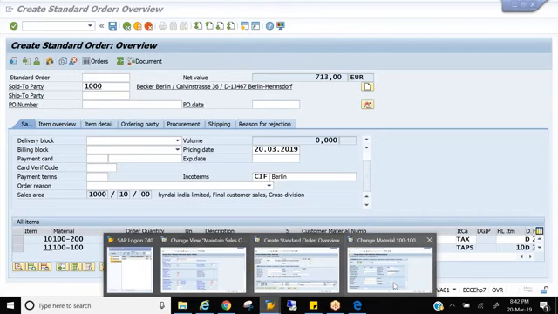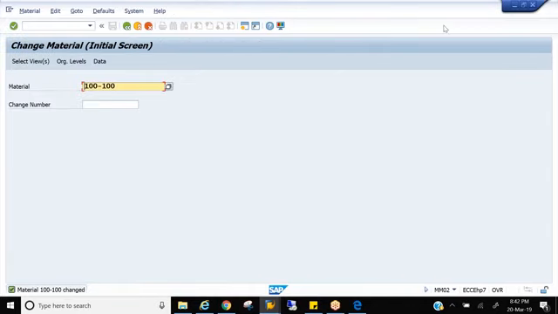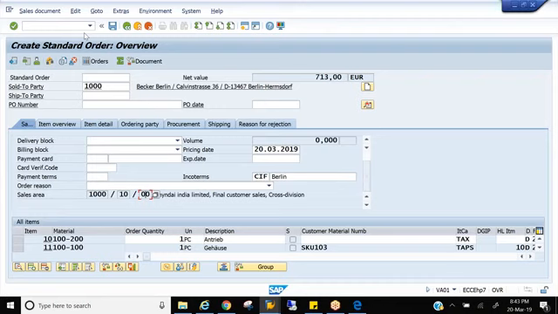So now if I create an order, let us put it blank. Okay, item division. So I'll create an order. The system should allow me. Hundred material, right? Right.